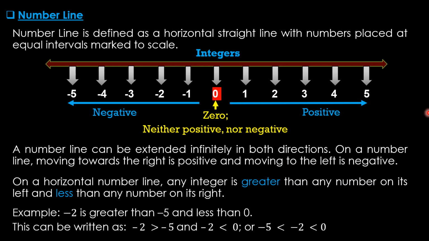Example, -2 is greater than -5, but -2 is less than 0. This can be written as -2 greater than -5 and -2 less than 0, or both these relations can be written together like this: -5 less than -2 less than 0.